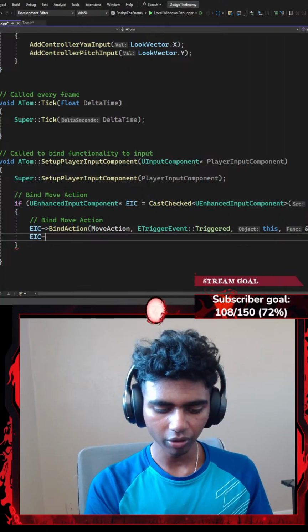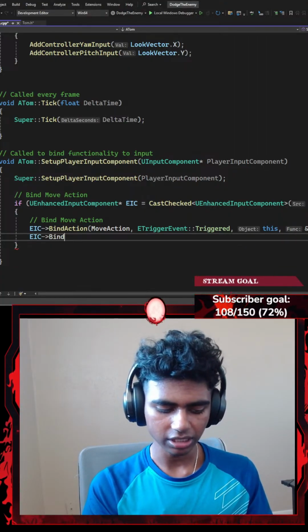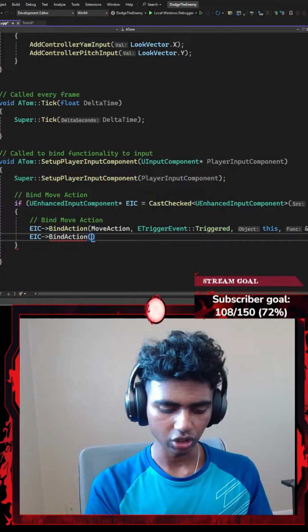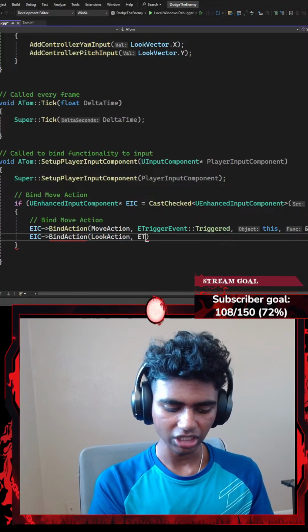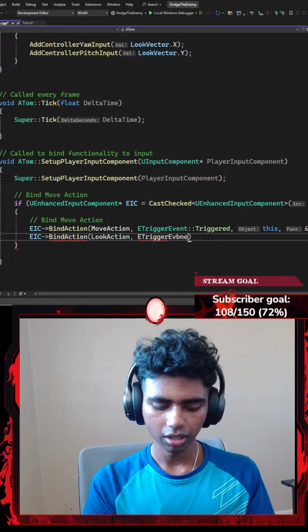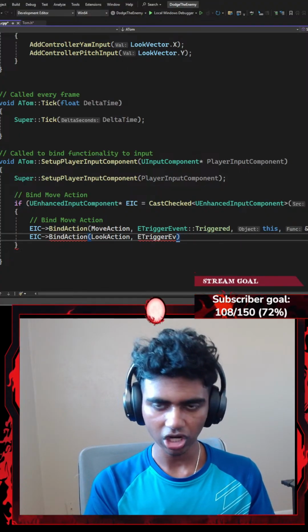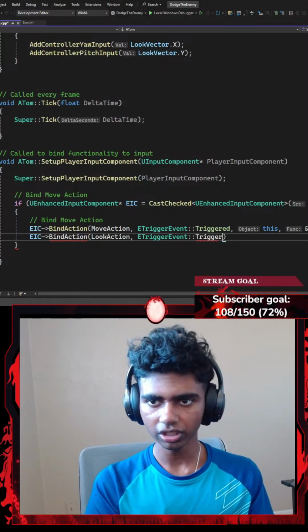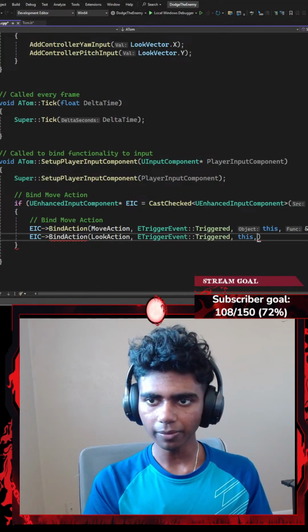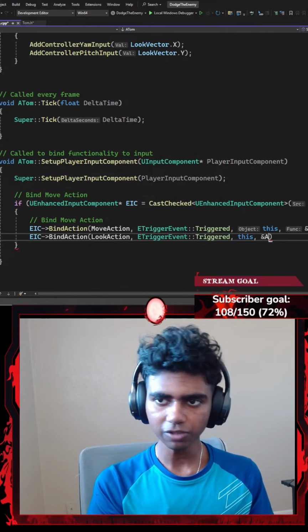And then next I'm going to go with an enhanced input component again that points towards another BindAction, which is going to be this time my look action. That is going to have an ETriggerEvent as well, with the scope resolution operator, Event, Triggered, on this object. I want to do what this function tells me to do.